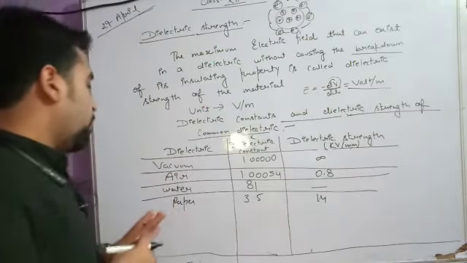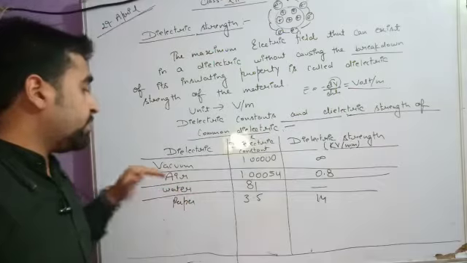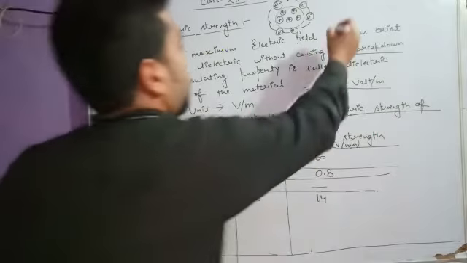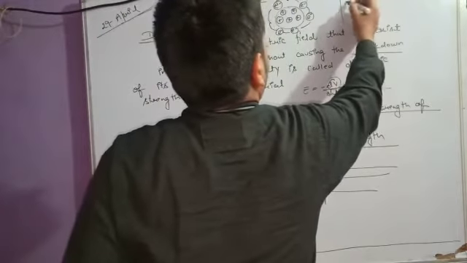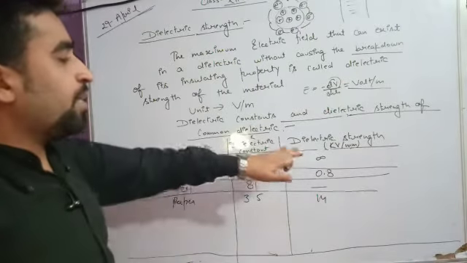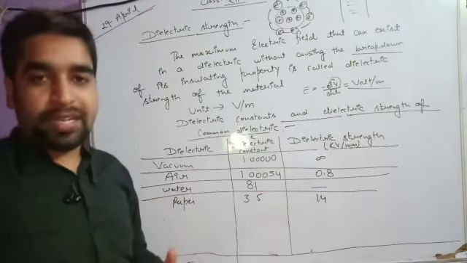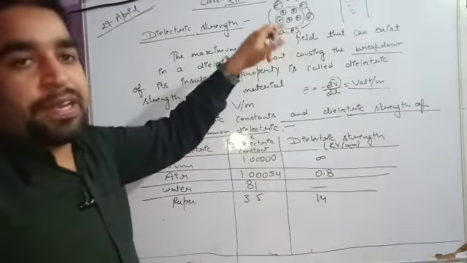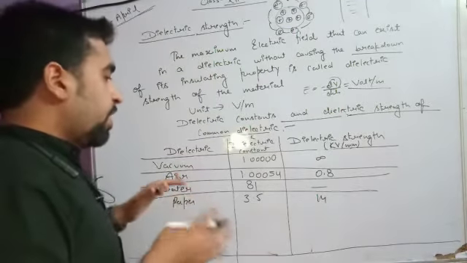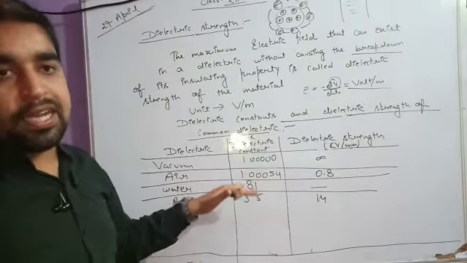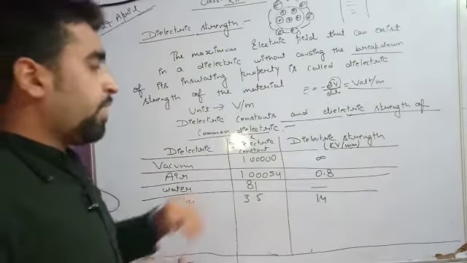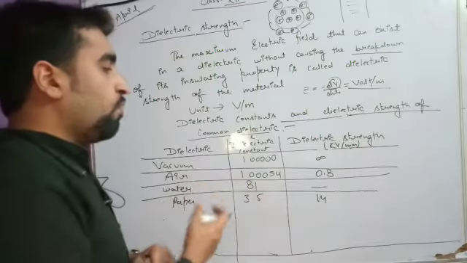Now students, the dielectric strength for vacuum is infinity. Suppose inside a capacitor the dielectric material is vacuum. What is the meaning of vacuum? That nothing is present. So the dielectric strength is infinity; an infinite electric field is required to get a breakdown of vacuum. Now suppose we have air. There are conditions in which air can be ionized and start conduction, and that value is 0.8. Water we cannot define. For paper, it is 14 kilovolt per millimeter.